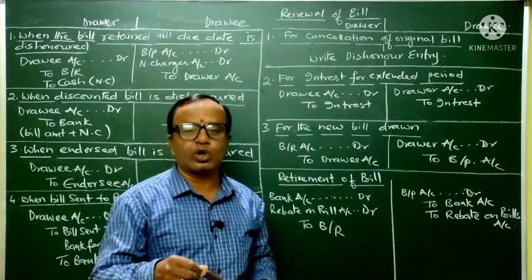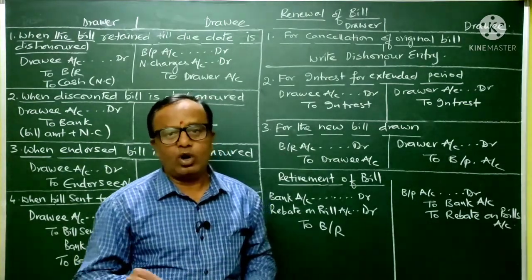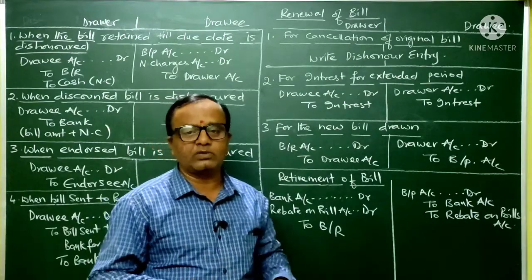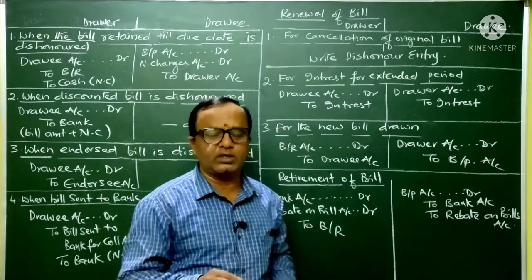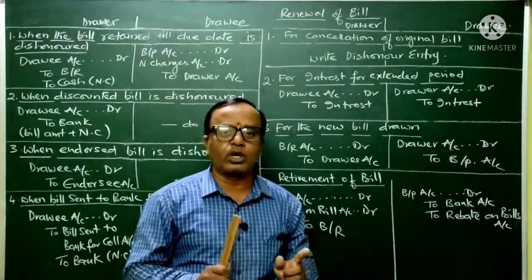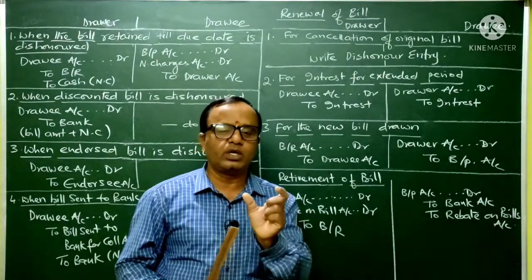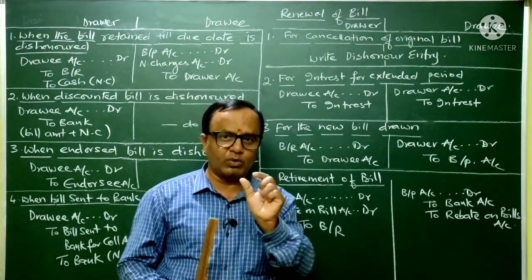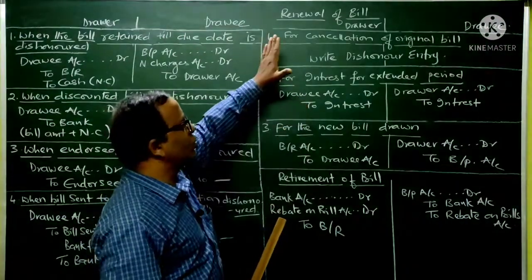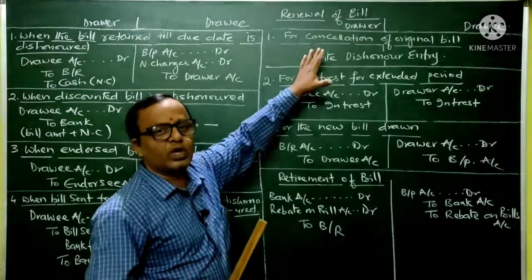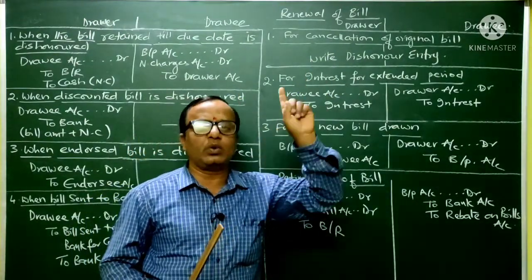he may request the drawer, okay, draw one fresh bill on me for the amount payable, as well as I will pay some extra interest to you for that extended period. So in such a case, with the mutual consent of both the drawer and drawee, the renewal of a bill will take place. Now here you should understand, because that particular renewal is taking place because of mutual consent, no question of noting charges here. So simply, in case of renewal of a bill, what entries we should write in the books of drawer and drawee means, first of all thing what we should do here is we should cancel the original bill.